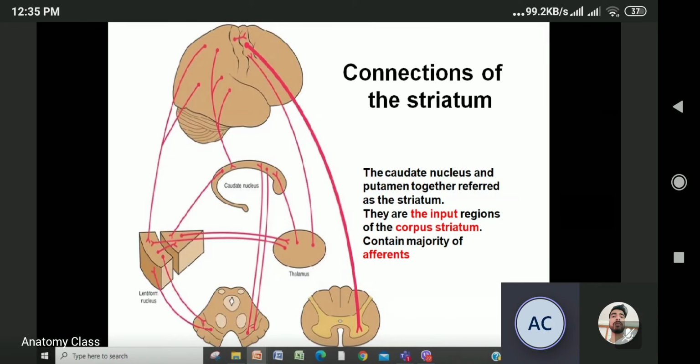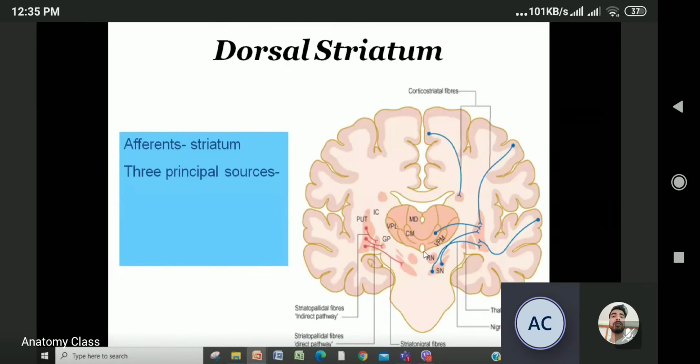So, connections of the striatum. The caudate nucleus and the putamen together are referred to as the striatum. They are the input region of the corpus striatum and contain the majority of the afferent fibers. The dorsal striatum receives afferent fibers from three principal sources. You just have to remember the names.